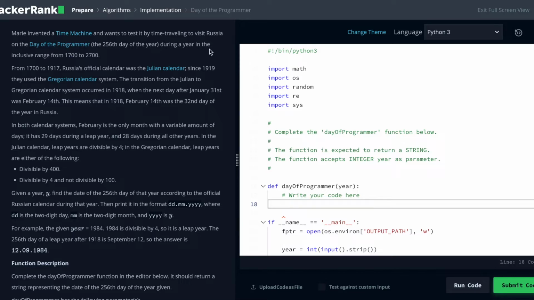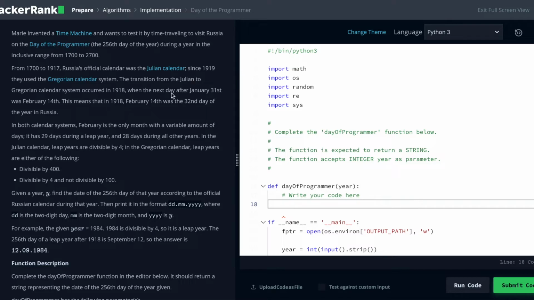And of course, this question is about the Day of the Programmer. The Day of the Programmer is the 256th day of any year, no matter what. So essentially, Russia has three ranges, or three different conditions that can be thought of. They have their Julian calendar timeline, their unique year itself, and the Gregorian calendar, each with a 256th day of the year.